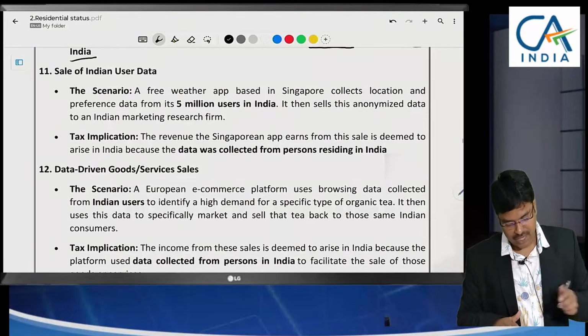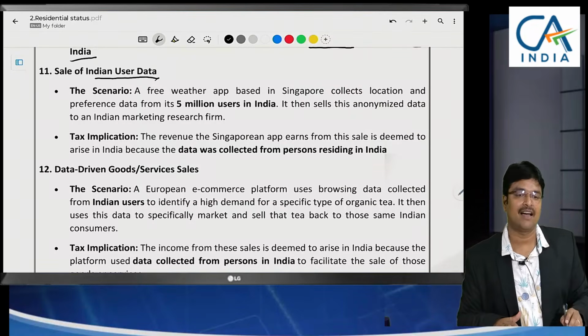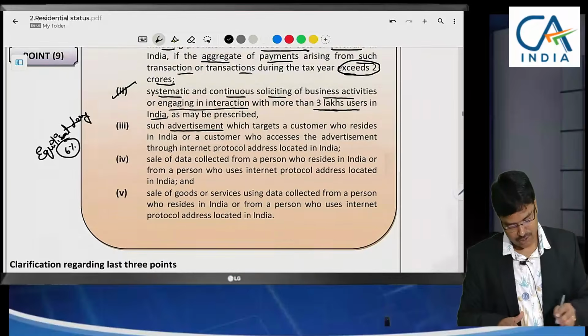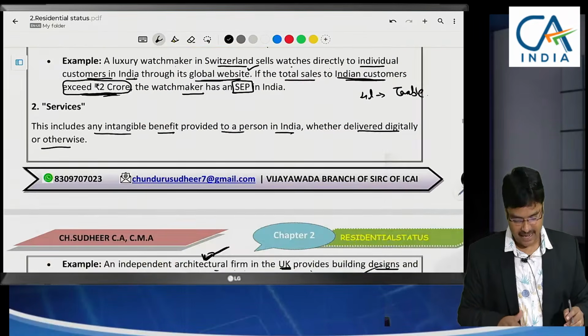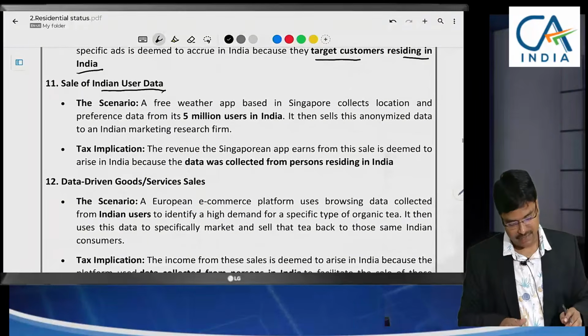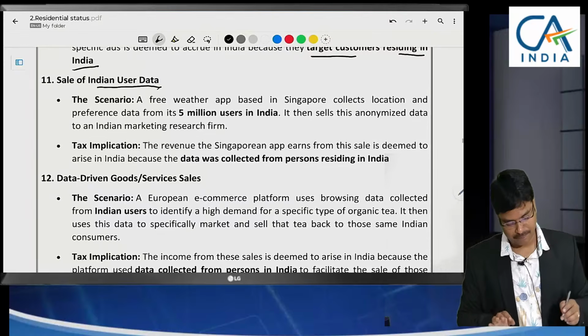Next, sale of any Indian user data. The next point, the fourth point, is the sale of data collected from Indian users. If in India they are collecting data and selling it to another person, that selling service also will be taxable.